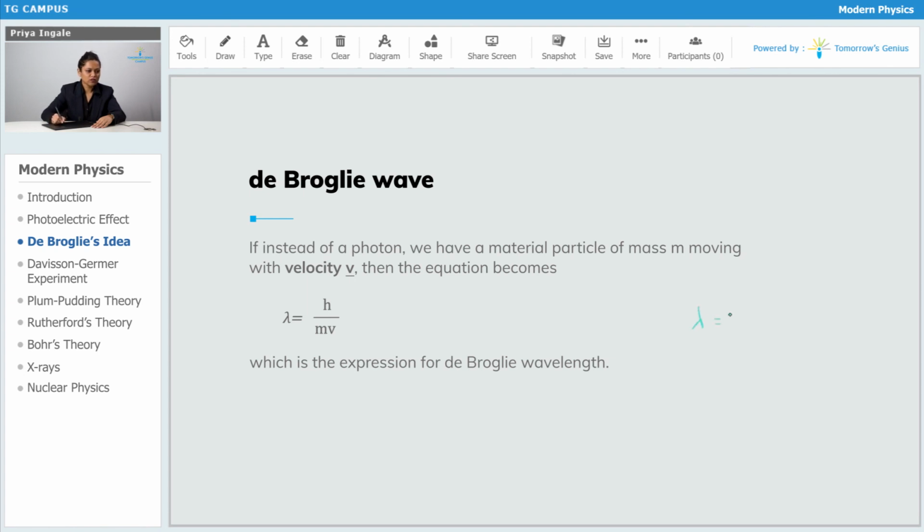If I say lambda is equal to h by p, that means it is momentum. So momentum can be of any particle: a normal particle moving with normal speed, or the momentum of a photon, or of an electron, neutron or proton. Particles can vary, their mass is different, and their speed, velocity is different. So you can accordingly put it over there. If I say I have a photon, then we know that a photon is a part of radiation, so you can say mass of photon into speed of light c. But when I say there is a normal particle with mass m and velocity v, you can simply give it as h by m into v, as simple as that.